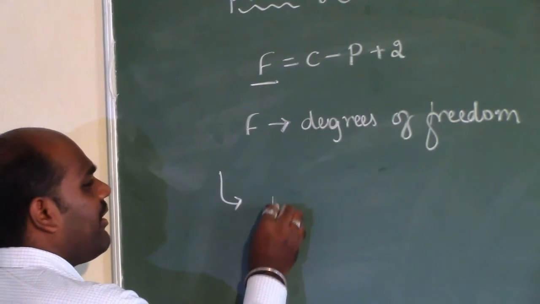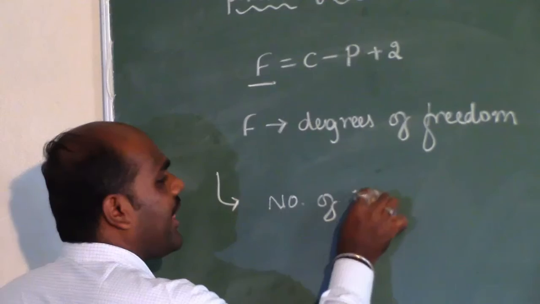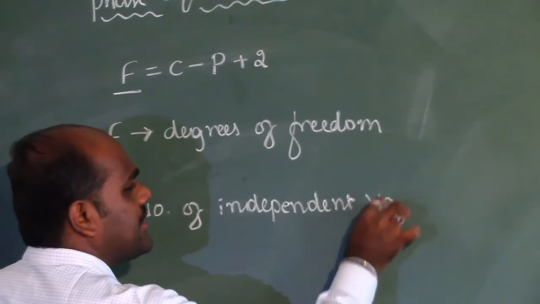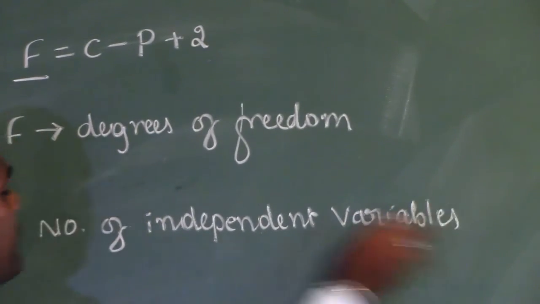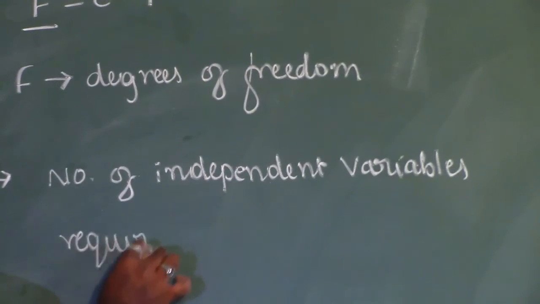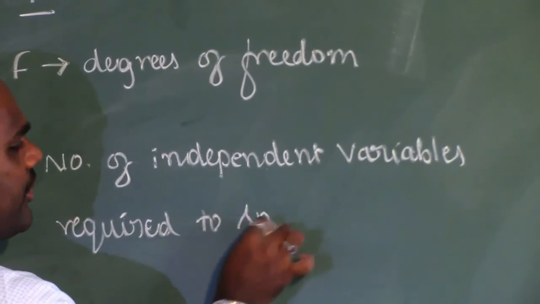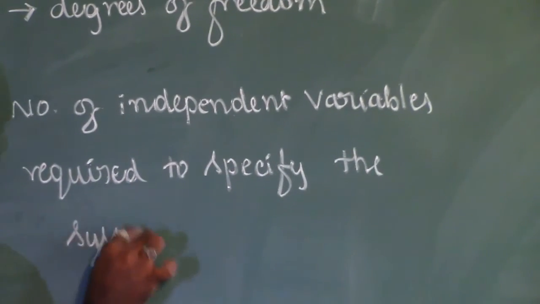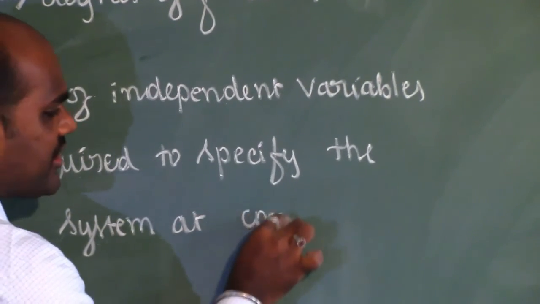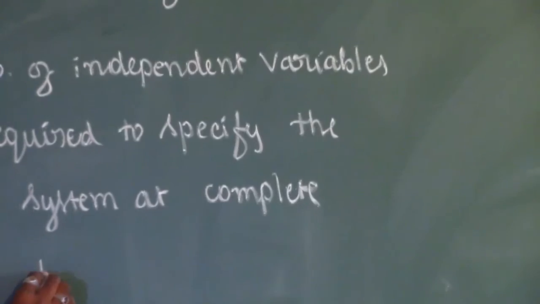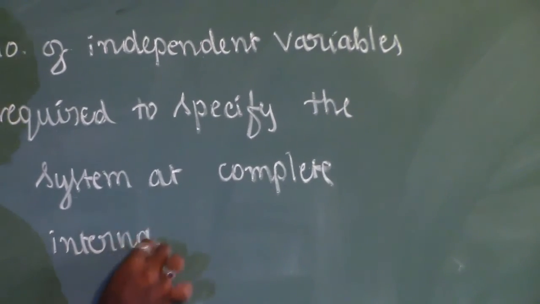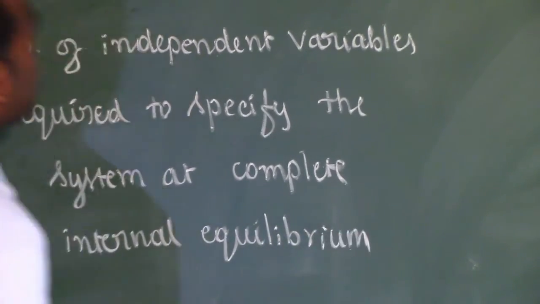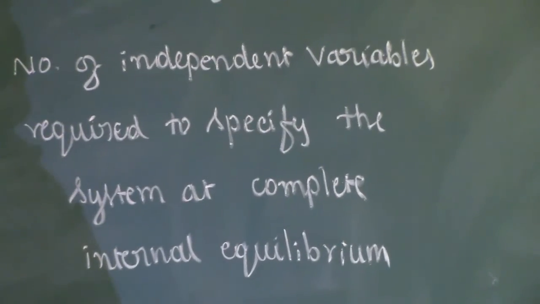So we can simply say the number of independent variables that are required to specify the system at complete internal equilibrium will be simply called the number of degrees of freedom.